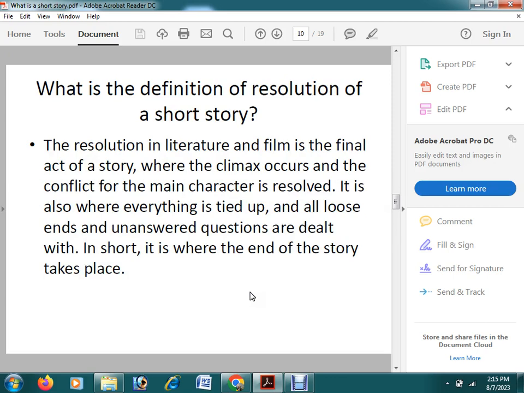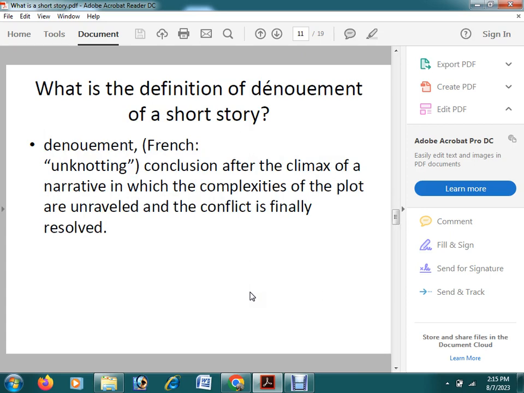Resolution will answer what the result is, who is responsible for the problem, and what the solution is to the problem we have faced in that short story. So that resolution can also be called the conclusion. Why was the situation created, who is responsible, why is the protagonist in trouble? Every question will be answered in the resolution. So that portion can also be called resolution, conclusion, or in another word, denouement.